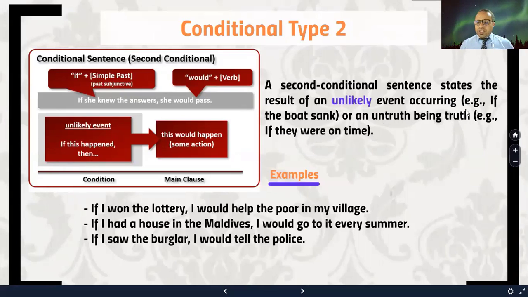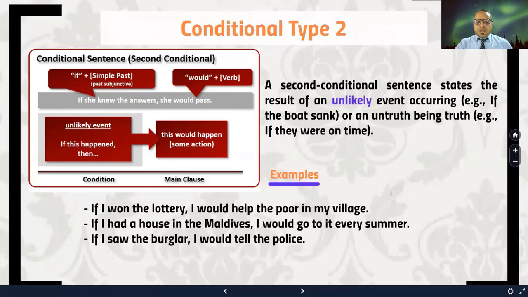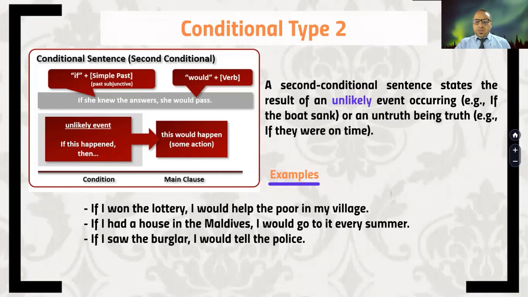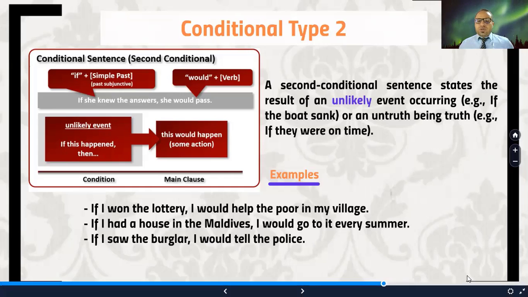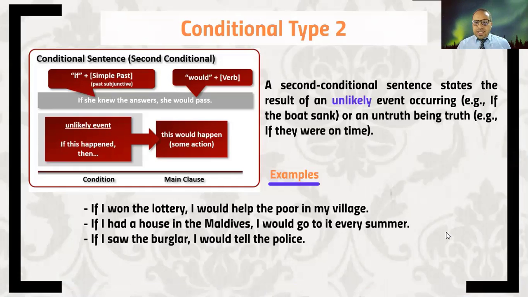Now, conditional sentences type 2 refer to situations in the present, an action that could happen if the present situation were different, okay? I don't really expect the situation to change, however, I just imagine what would happen if, right? Now this is the use of conditional type 2. But generally we use it to talk about unlikely situations or unreal situations in the present.